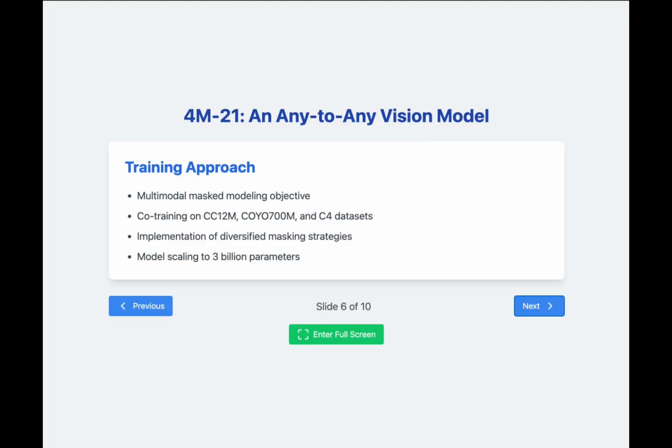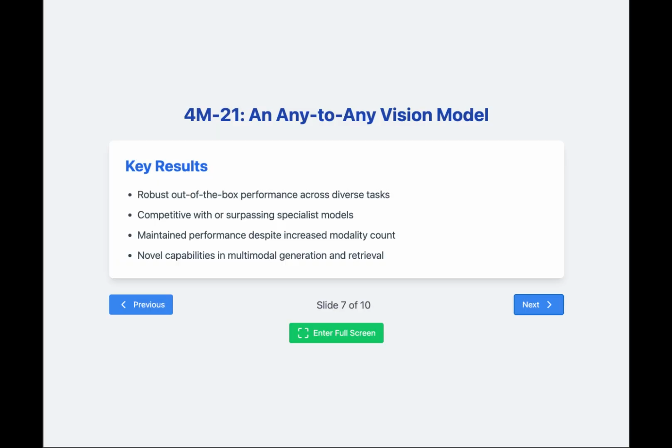Let's look into the training methodology. 4M-21 utilizes a multimodal masked modeling objective, where the model learns to predict masked tokens from unmasked ones across all modalities. Notably, they co-train on multiple datasets: CC12M for modality diversity, COYO-700M for scale, and C4 for enhanced language modeling. The authors implement diversified masking strategies to address various training requirements. The largest variant of the model scales up to 3 billion parameters, demonstrating the scalability and computational feasibility of this approach.